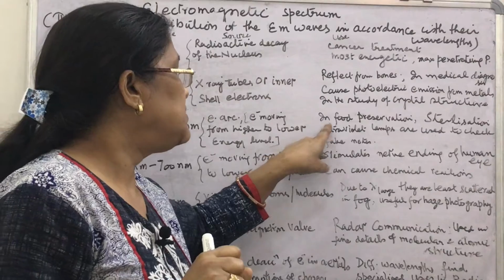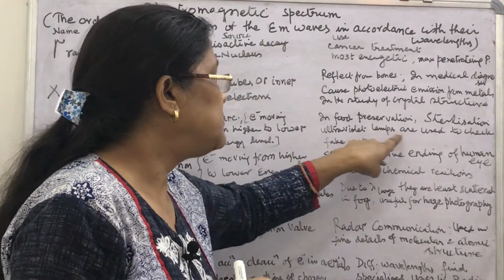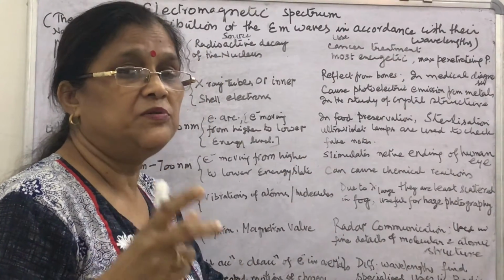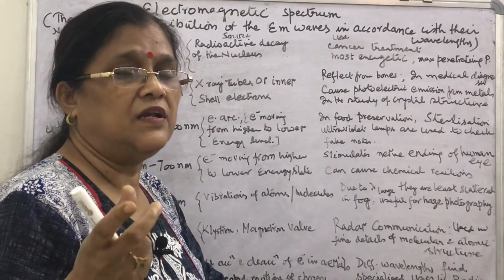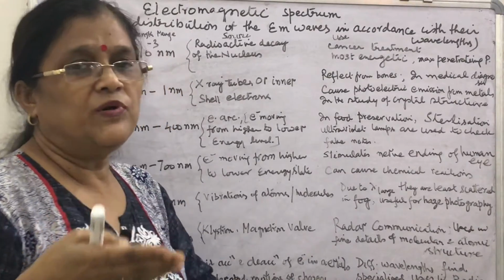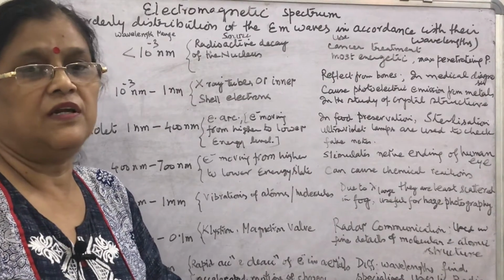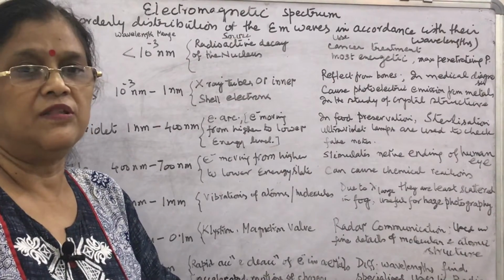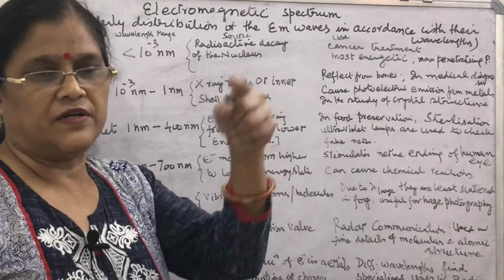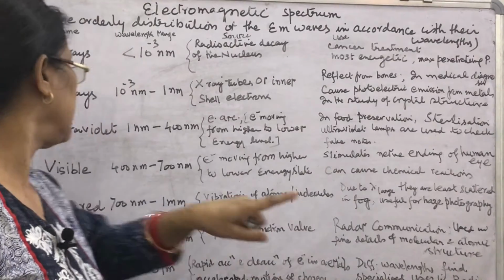They are also used in food preservation and sterilization. Ultraviolet lamps are used to check fake notes. Bankers use these ultraviolet lamps to check the currency deposited, currency meaning rupees, whether it is fake or the correct one. They put it under the ultraviolet lamp, ultraviolet rays fall on it, to check whether it is correct or not.